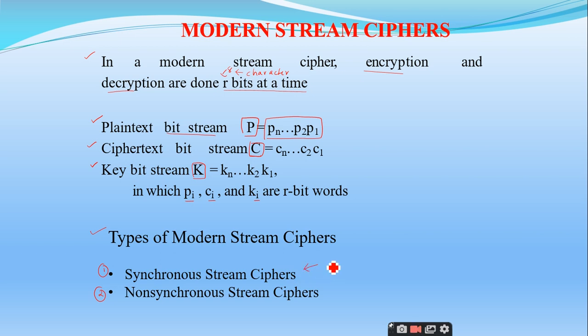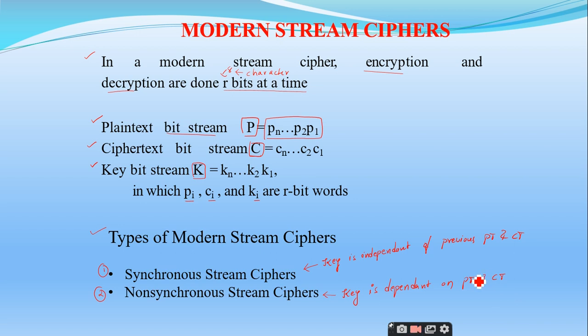Synchronous: here, the key is generated independently. Super. So the key which we are going to generate is independent of the previous plain text and the ciphertext. But in the non-synchronous stream ciphers, the key we are going to use is dependent on the previous plain text and ciphertext.